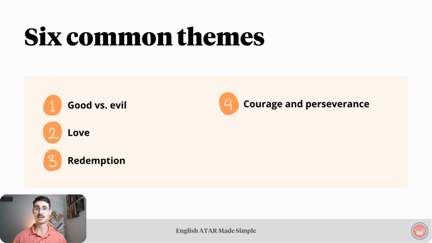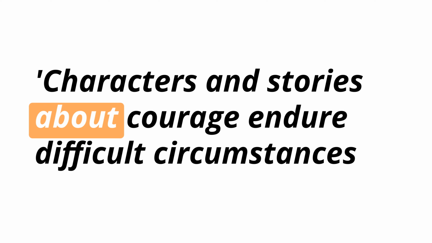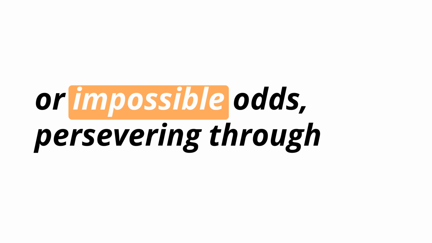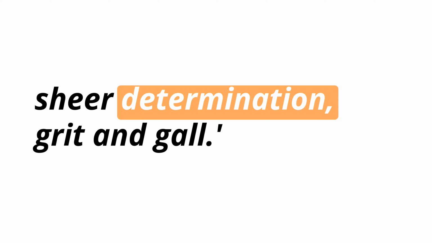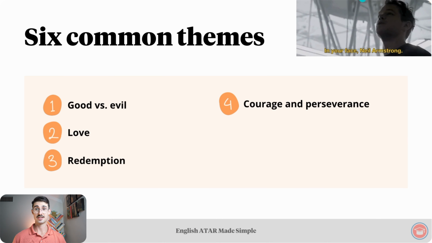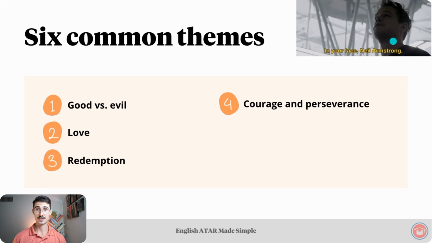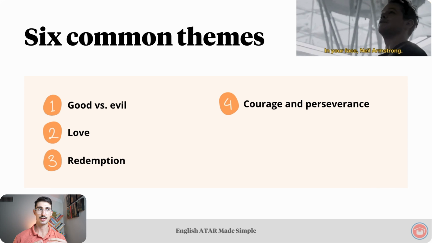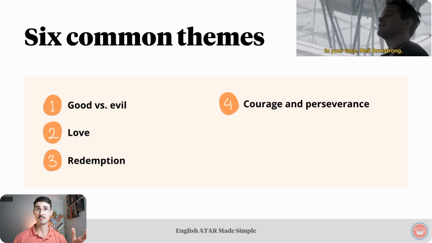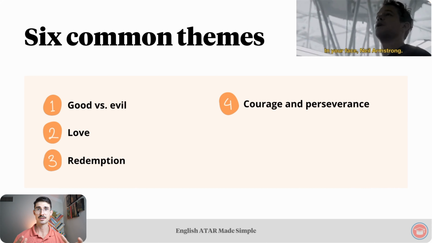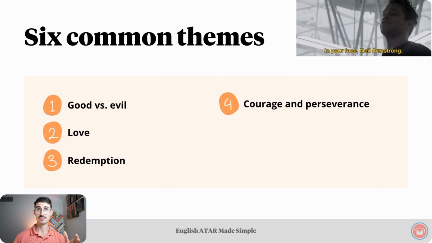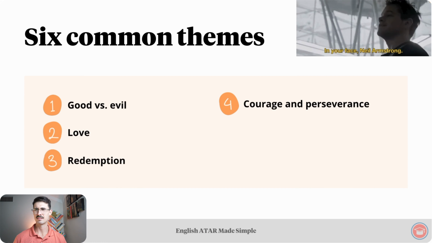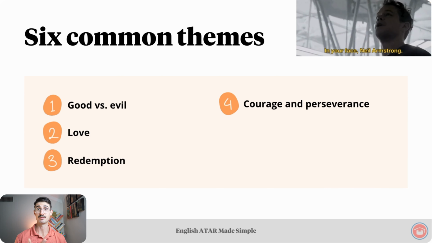Our fourth common theme is courage and perseverance. The MasterClass article says, characters in stories about courage endure difficult circumstances or impossible odds, persevering through sheer determination, grit, and gall. An example is The Martian. Not sure if you've seen it, but this dude, Matt Damon, is stranded on Mars with close to no supplies. His expertise is in botany, so he manages to cultivate crops, mainly potatoes, to keep himself alive while he has to wait for over a year, I think, to get someone to come and rescue him. Courage and perseverance. Good for you, Matt Damon.